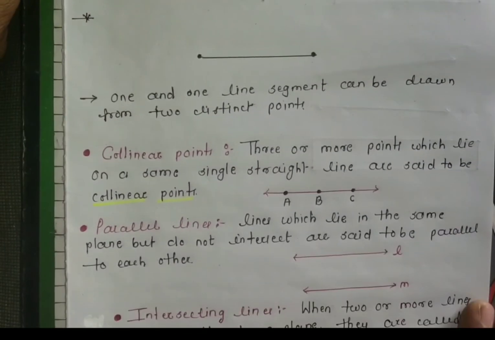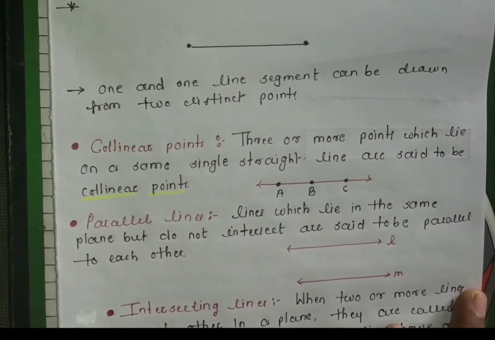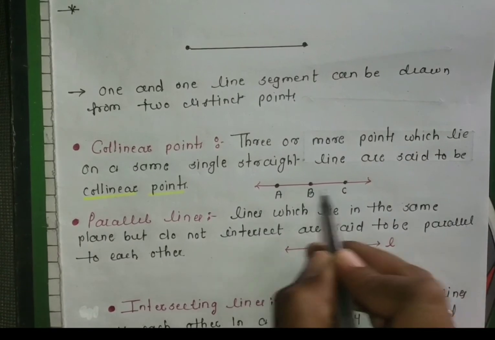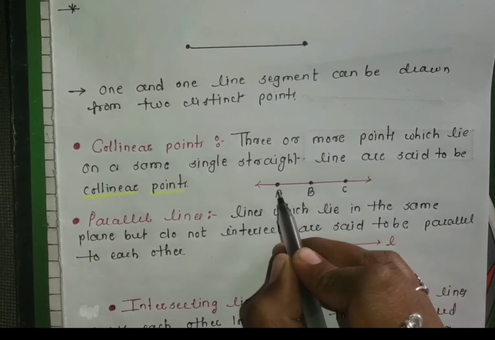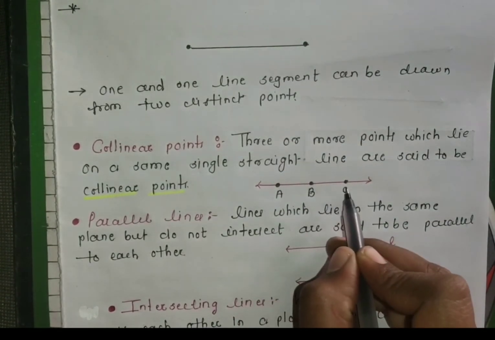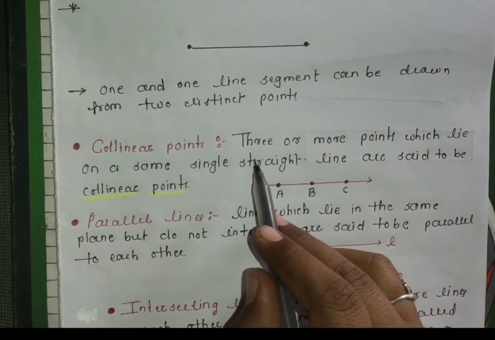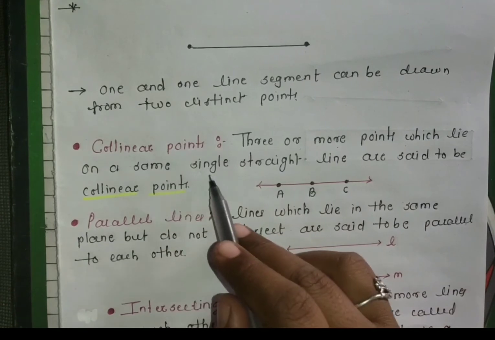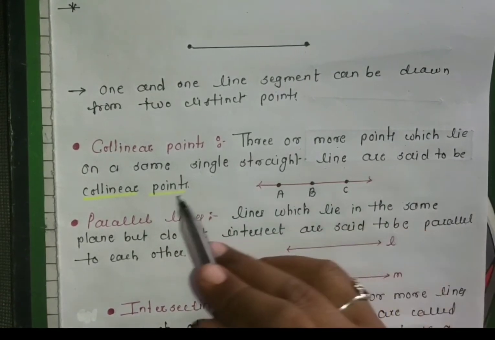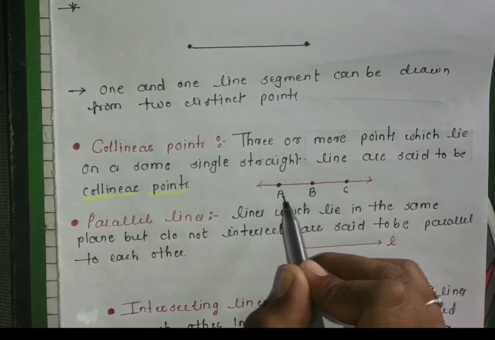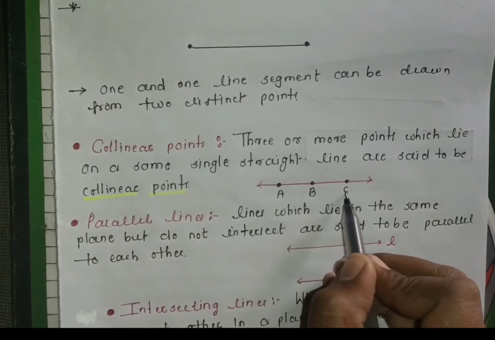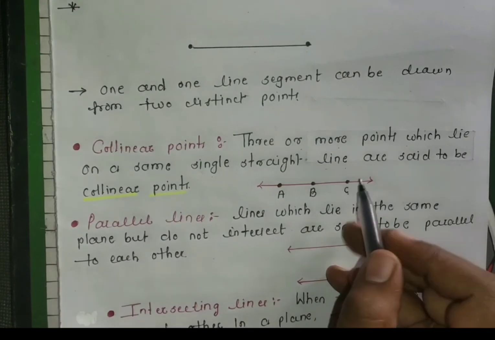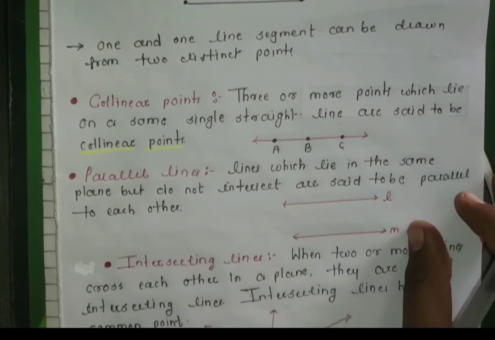Now next is collinear points. What is meant by collinear points? You can see this line. On this line you can see three points, point A, point B and point C. Three or more points which lie on the same single straight line are said to be collinear points. Point A, point B, point C lie on the same straight line. These are called collinear points.